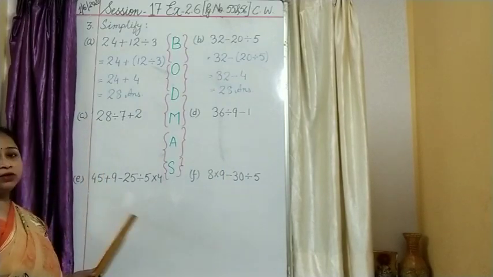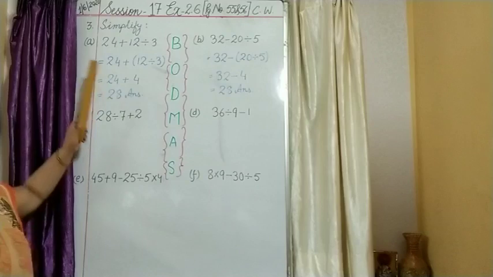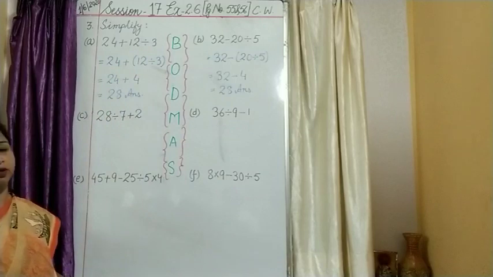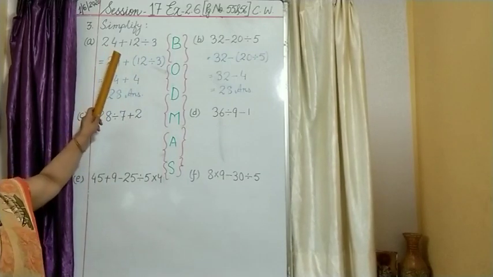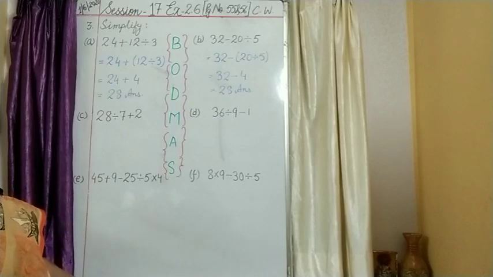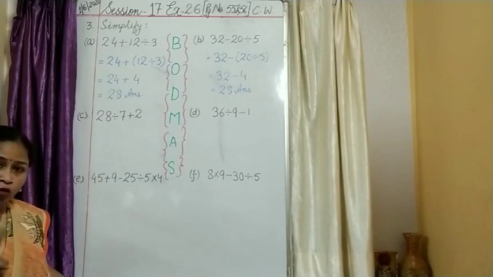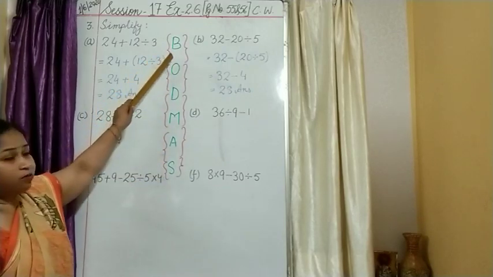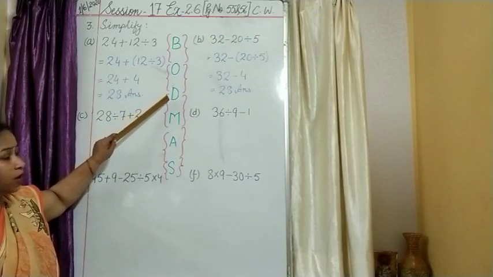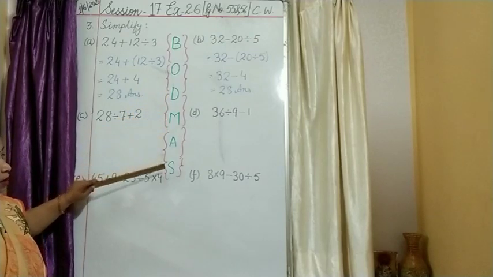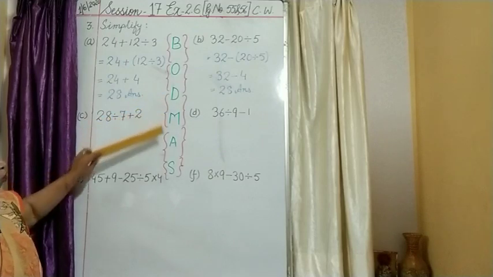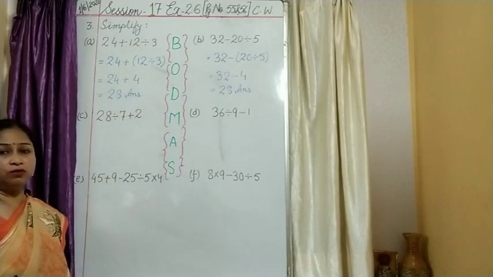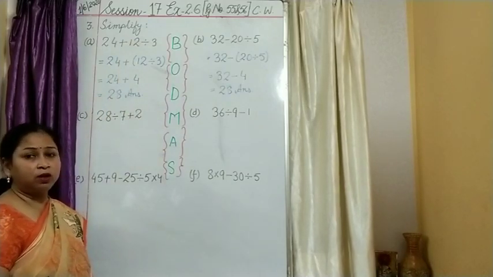Okay, so let us start the questions. As you can see, the first question and second question I have already done for you. 24 plus 12 divided by 3. How many operations are you able to see here? Addition as well as division. Now what do we have to do? There are two operations given there. So according to this list, which comes first? You don't have bracket and of, so no problem. You have division, multiplication, addition and subtraction. Let us check which two operations from this are present over there. We have addition and then we have a division. So which operation will we do first? We will do division.